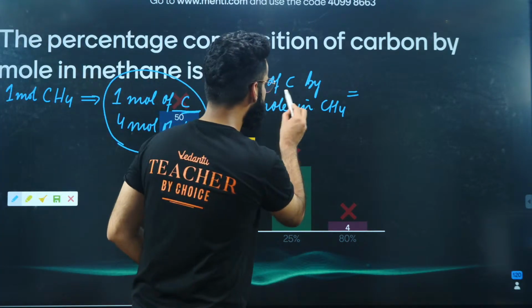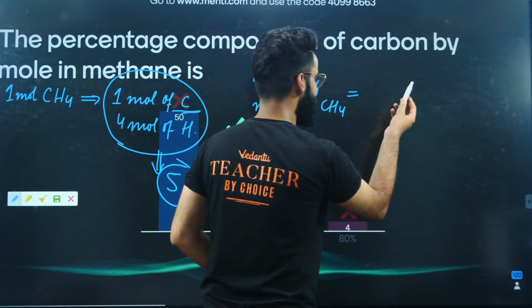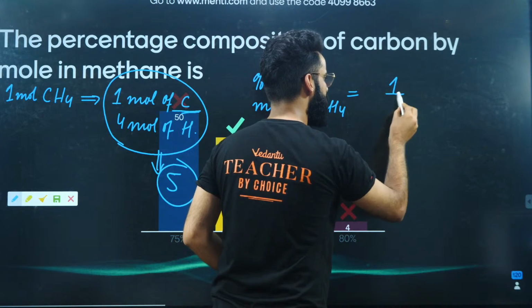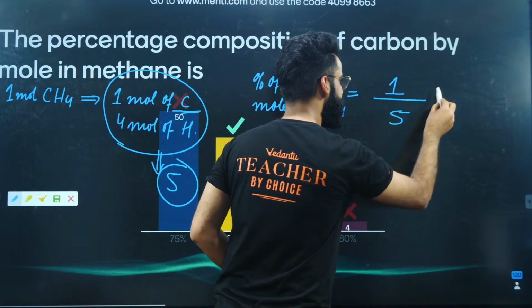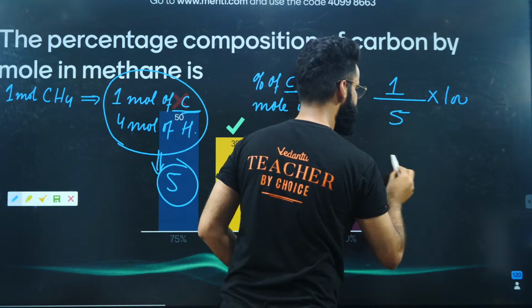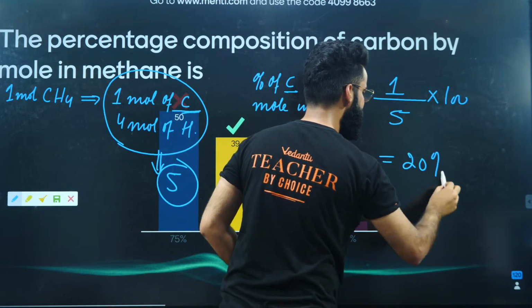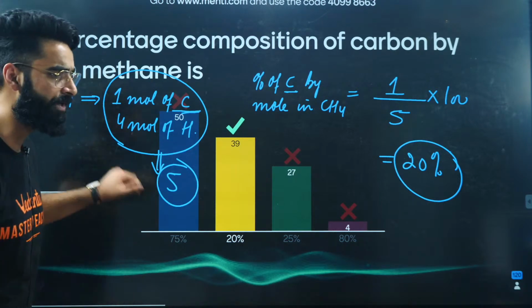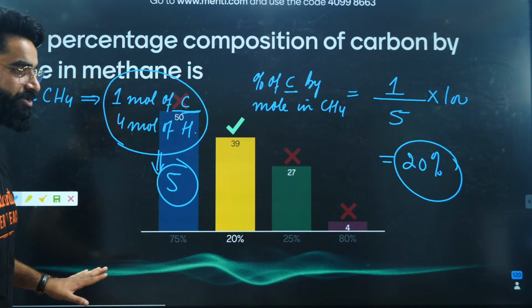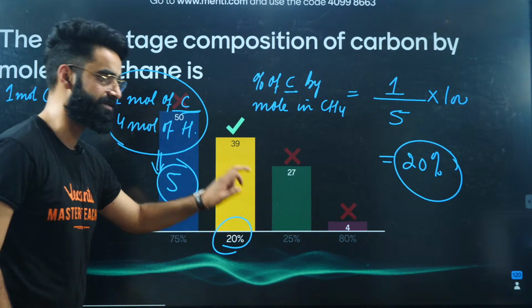So percentage of carbon by mole in methane is going to be moles of carbon in 1 mole of CH4, that's 1, divided by total moles of atoms in methane, that's 5, multiplied by 100. The value comes out to be simple 20, right? So 20 is the percentage of carbon by mole in case of methane. I'm sure it's again clear to you, right? So the answer was supposed to be 20%. Perfect.